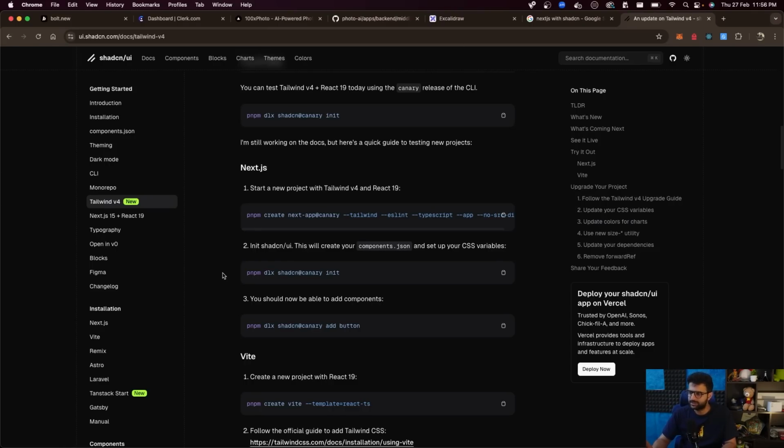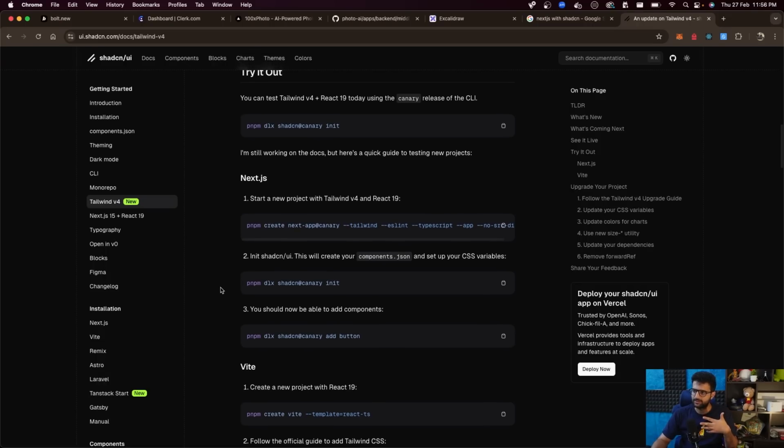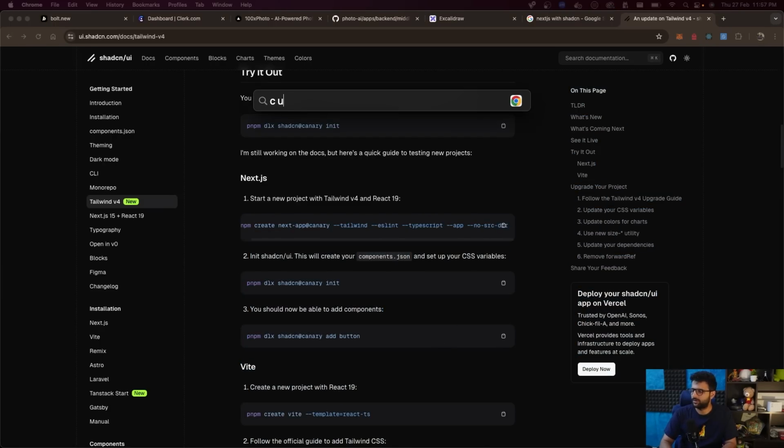So for that reason, I'm going to initialize a Next.js project with shadcn. The problem is Tailwind recently released their version 4. I don't know how many of you are facing issues. I am. So I was trying to find the best integration guide for it. I found one here. Let's see if it works. It uses pnpm everywhere, but I'm going to replace this with bun. I don't know if I actually can, but let's try it out.